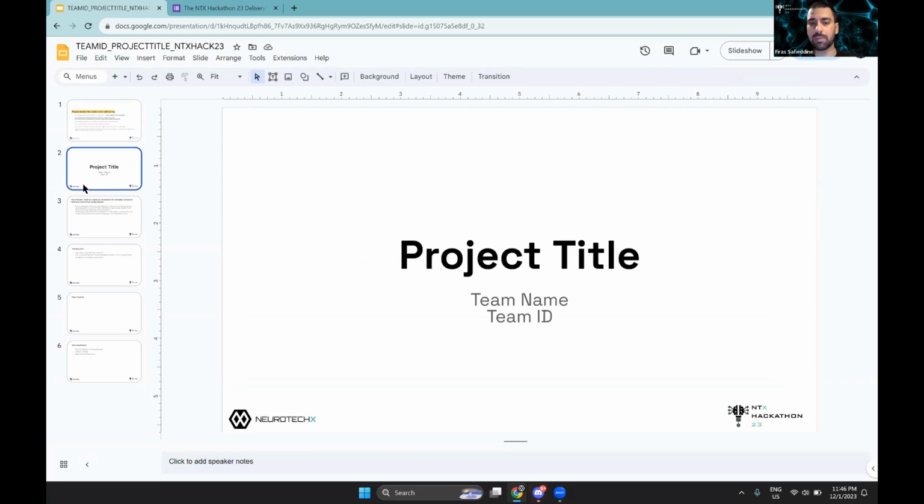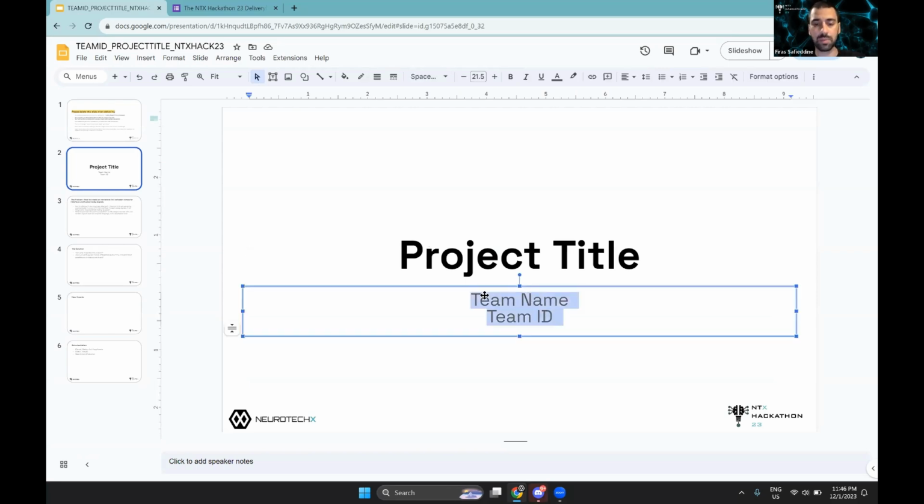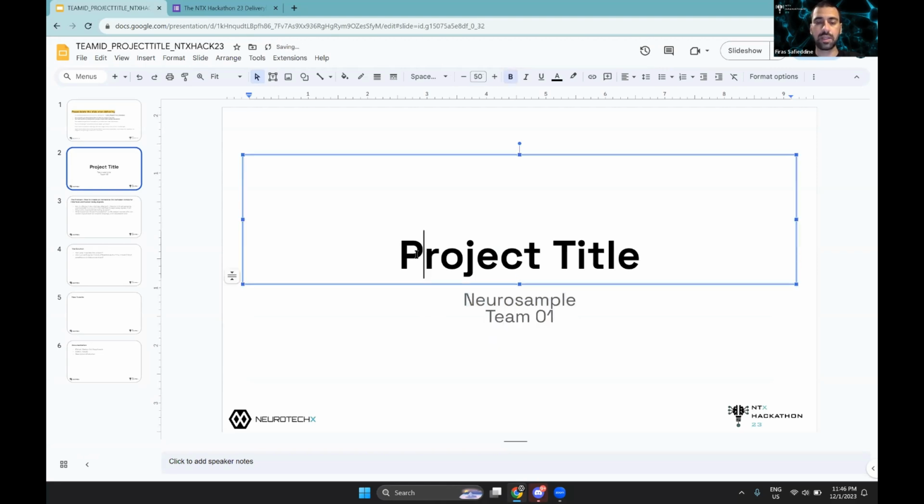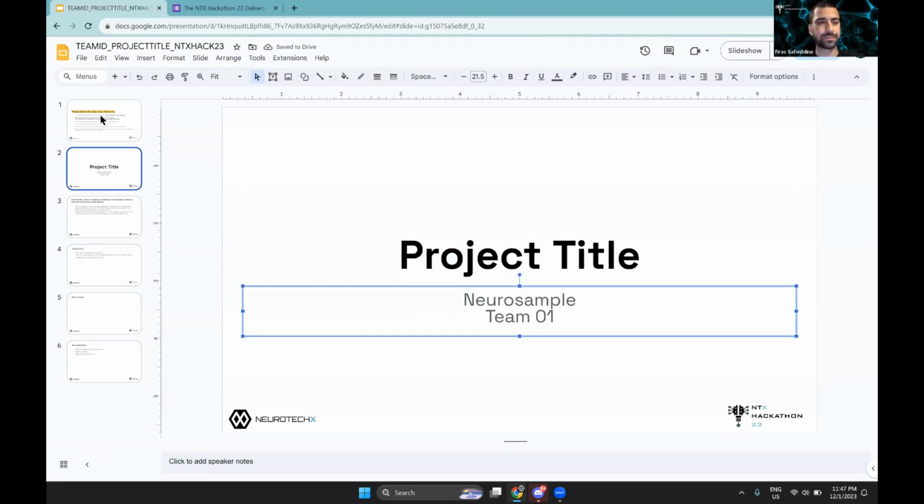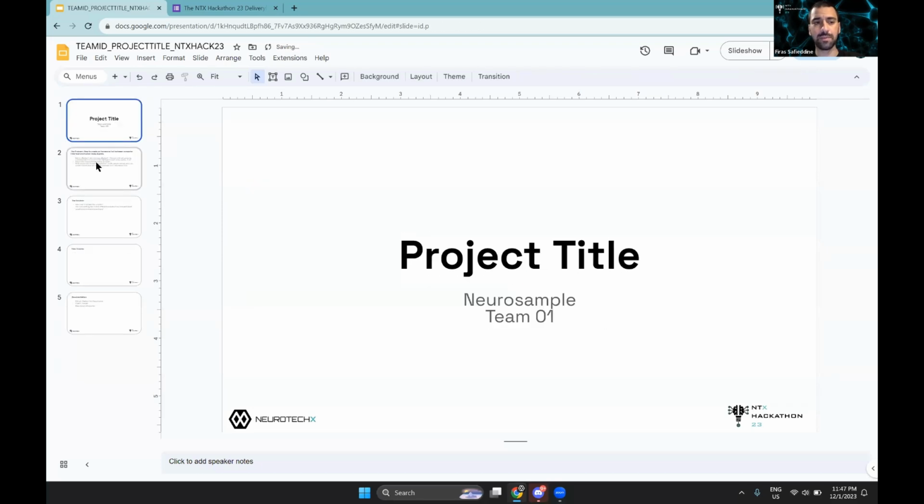What's very important to keep in mind is that every team is going to be having 1 to 1.5 minutes to present their project. So keep things very concise and tight. Put the project title here, the project name, and the team ID. So that will be Neuro Sample for us. And that's going to be Team01, right? And then whatever project title you come up with. Remember to delete this slide.